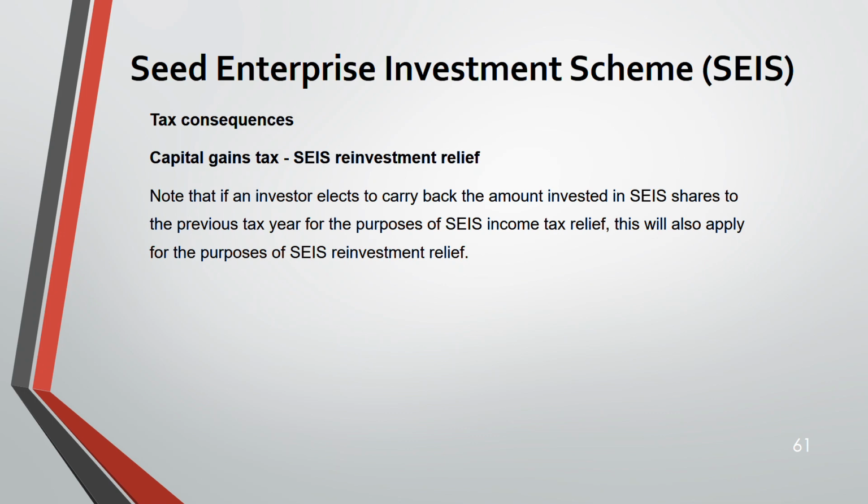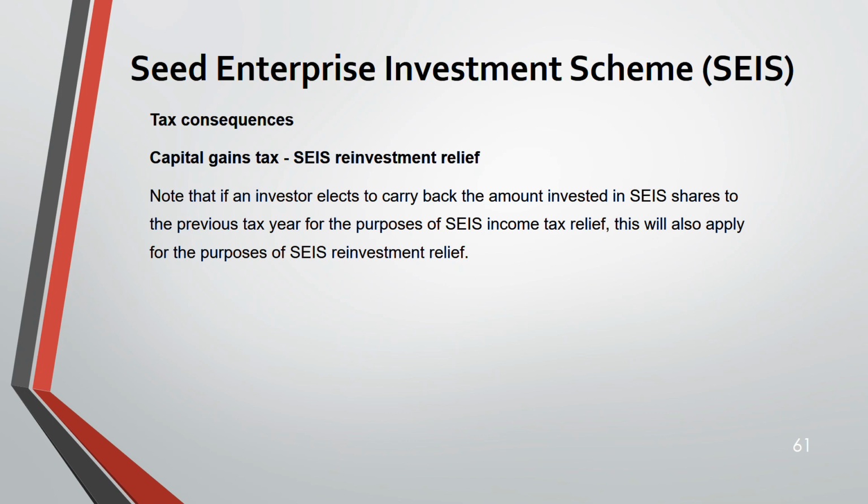If an investor elects to carry back the amount invested in SEIS shares to the previous tax year for the purpose of SEIS income tax relief, this will also apply for the purpose of SEIS reinvestment relief.